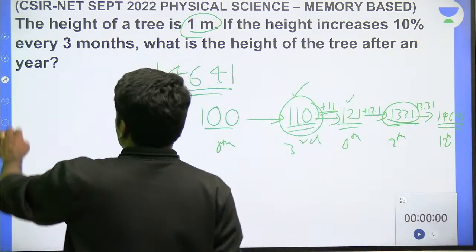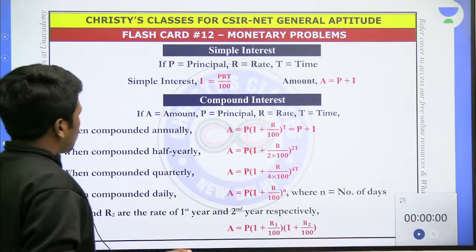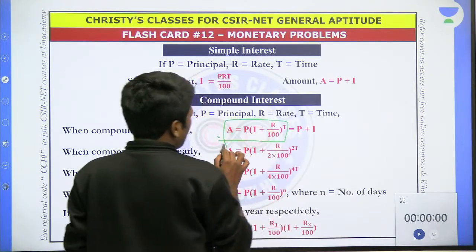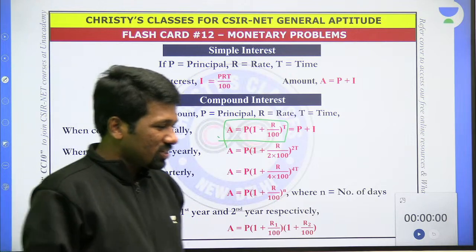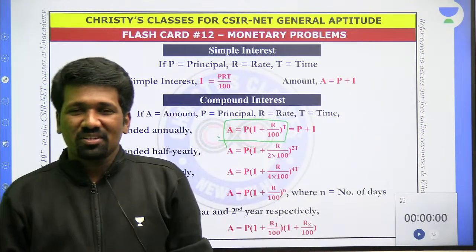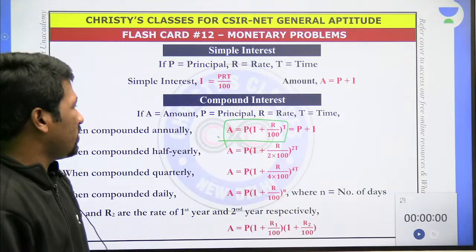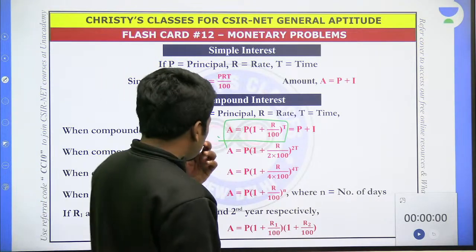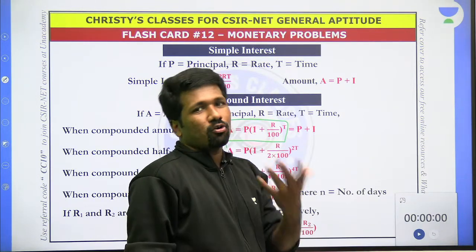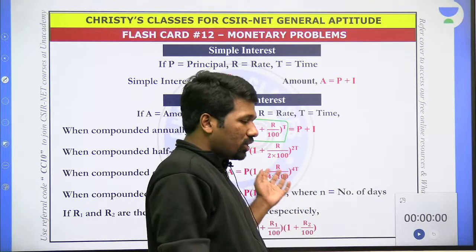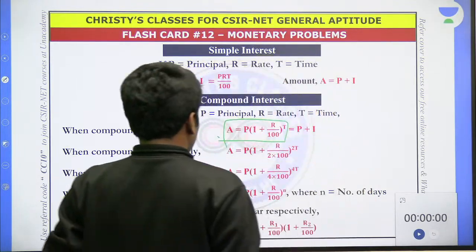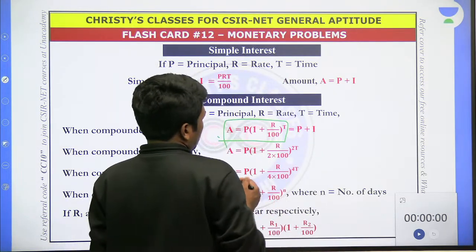And once you understood this logically, using the formula is also not wrong. The problem is we just memorize this formula but don't know where all to use it. We think that only in investment, principal, time period, rate of interest, in those scenarios only we can use it. Nothing like that. This is actually a growth percentage formula only. In compound interest it is more useful, that is why we learn it as a formula there. If you substitute in it, that is also no problem.